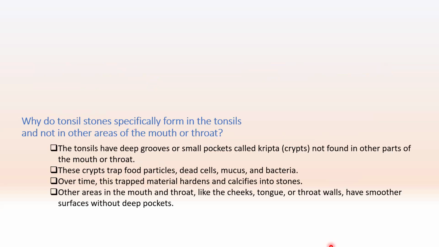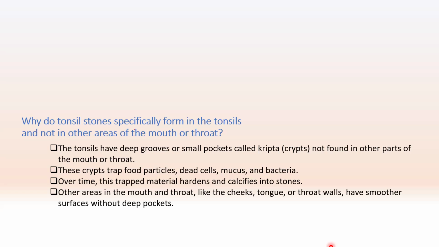And this is the last question, I think. Why do tonsil stones specifically form in the tonsil and not in other areas of the mouth or throat? Actually, the tonsil has deep grooves or small pockets, which we call crypts. This anatomy is not found in other parts of the mouth, and these crypts always trap food particles, dead cells, mucus, and also bacteria.